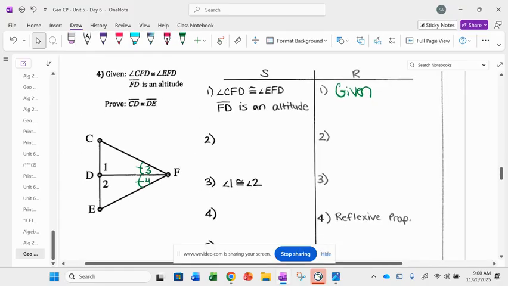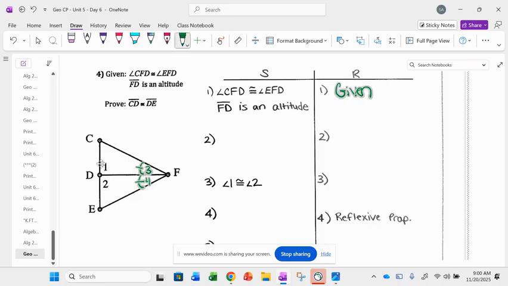So remember, a median makes congruent segments. What does an altitude make? Median makes congruent segments. Altitudes make what? Jonah, altitudes make what? Right angles. So because it says FD is an altitude, we have the two right angles. So in step number 2, I'm going to say angle 1 and angle 2 are right angles. But here's the tricky part. What told us they were right angles? Good, def of altitude.